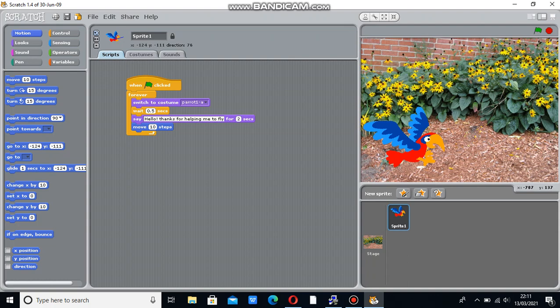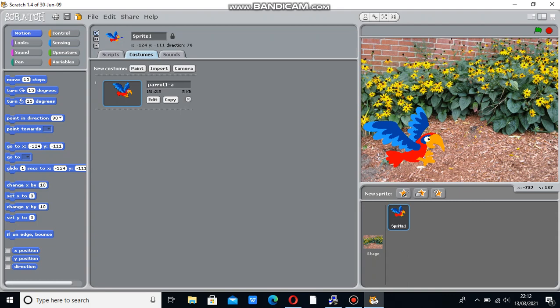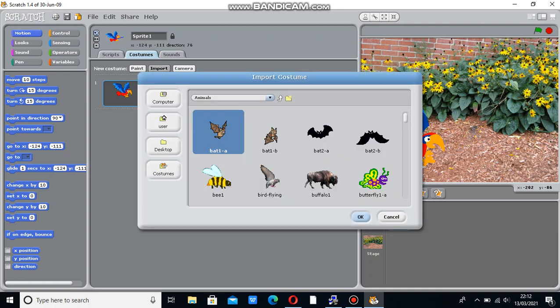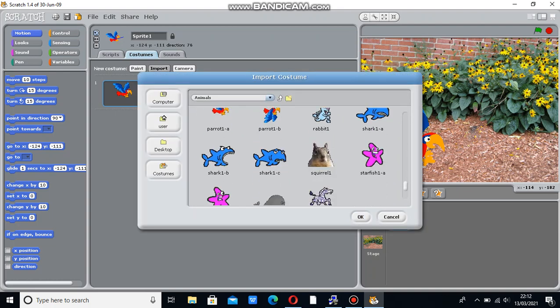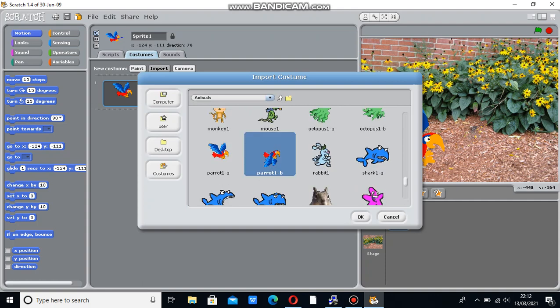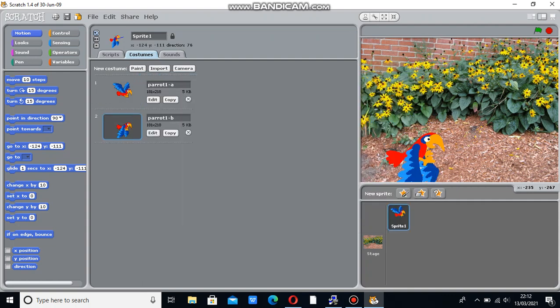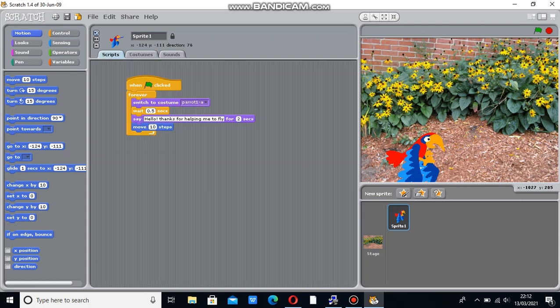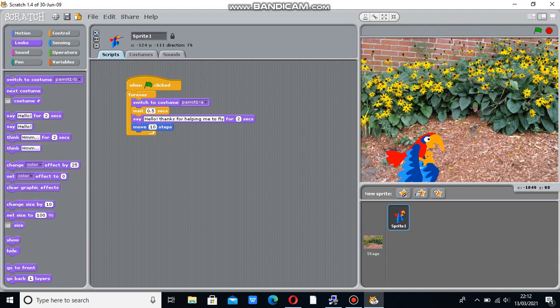So in the costumes, click on costume, again click on import, then select parrot B. Here we are observing that its wings are down. Click on OK. Again click on scripts, come to motion. No, again come to looks, switch to costume B. Okay, this finishes our scripting part.